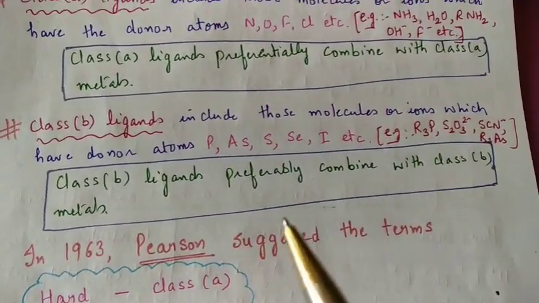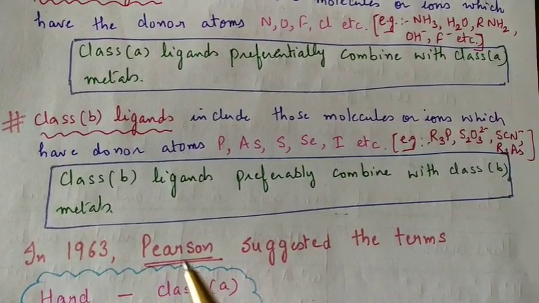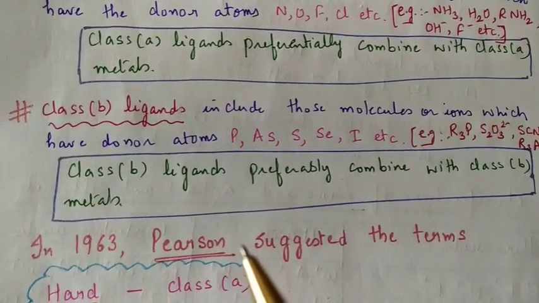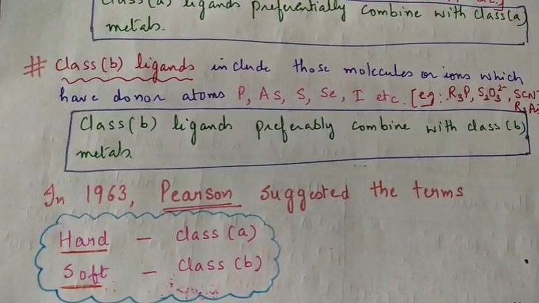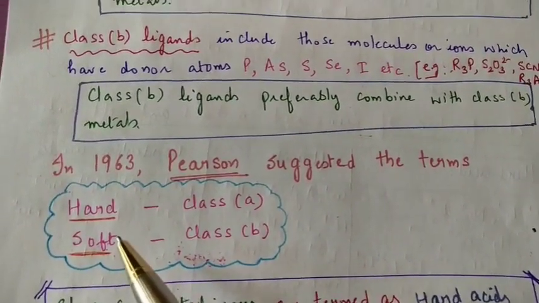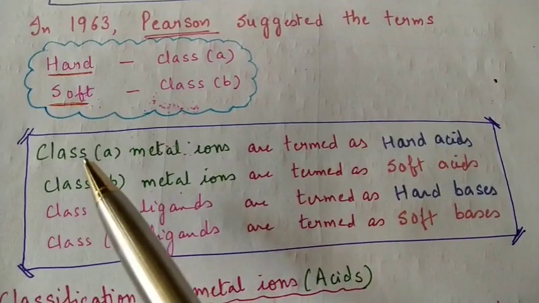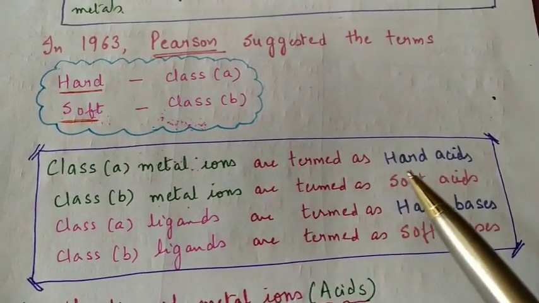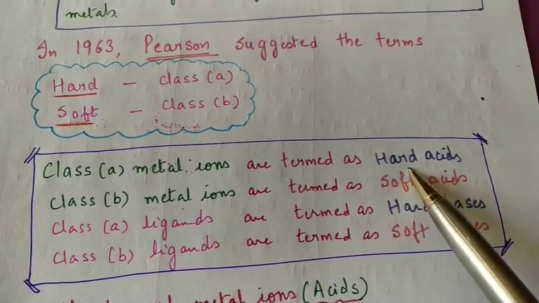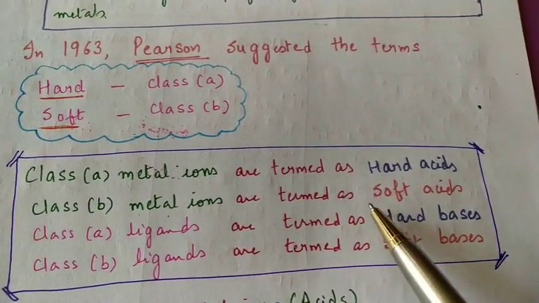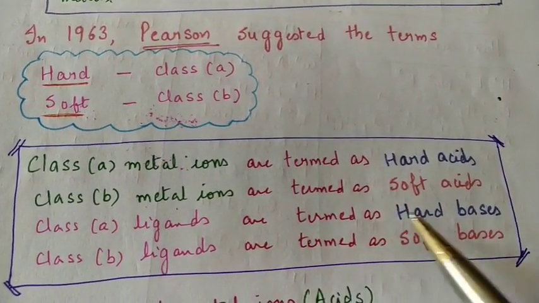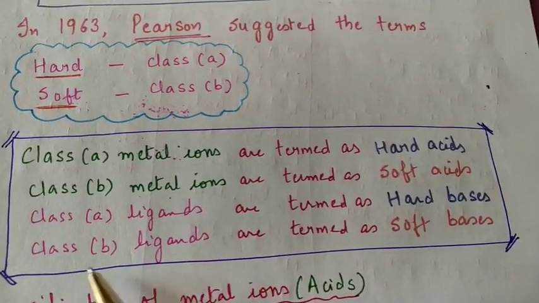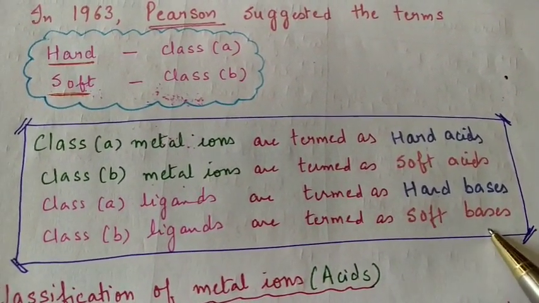This definition was further developed by Pearson in 1963. He said, why not call class A hard and class B soft? So class A metal ions are called hard acids, and class B metal ions are called soft acids. Class A ligands are termed hard bases, and class B ligands are termed soft bases.